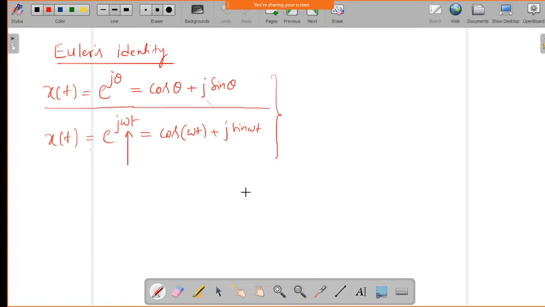Okay. So, now when we combine this exponential signal in terms of sinusoidal signals, then we will call it exponentially damped or increasing sinusoidal signals. That is, for example, if I have x of t signal which is given by a into e power minus alpha t into sin of omega t plus phi. Now, I have a sine signal also, and I have an exponential signal also.